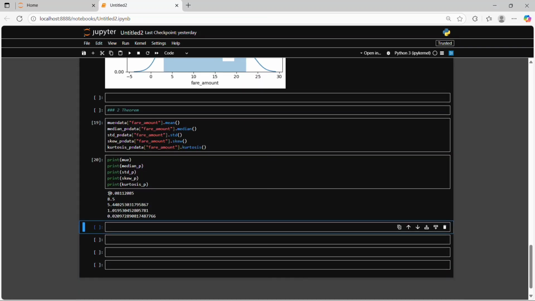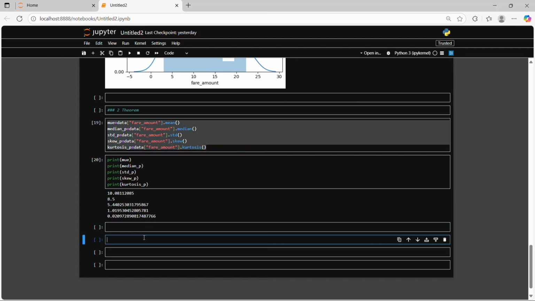So as you can see here, our mean is basically 10, median 8.5, standard deviation 5, skewness 1 and kurtosis 0. So skewness and kurtosis are always near 0 and 1. So it is correct data. Then we need to check the same thing with our sample data also. So I copy all of that.